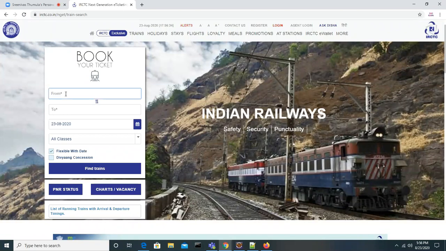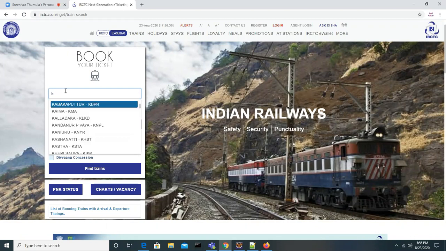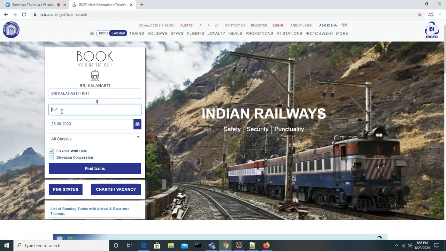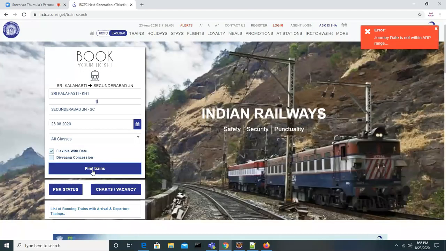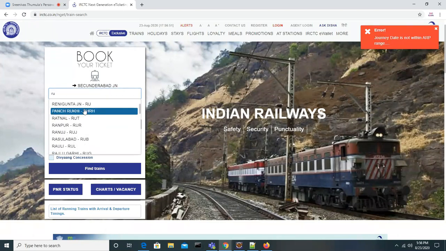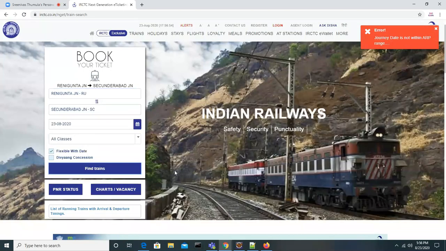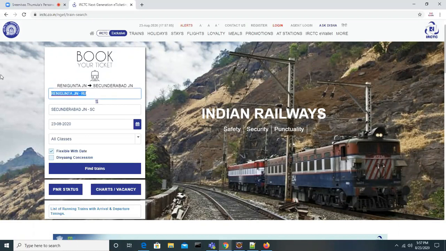Let's say I'm just searching here, to Sikandrabad. Look at that. Some information I'm getting here. That means someone is working on the back end and giving the response to you. I'm searching with different options now. Let's say Tirupati to Singapore, and I'm finding it.